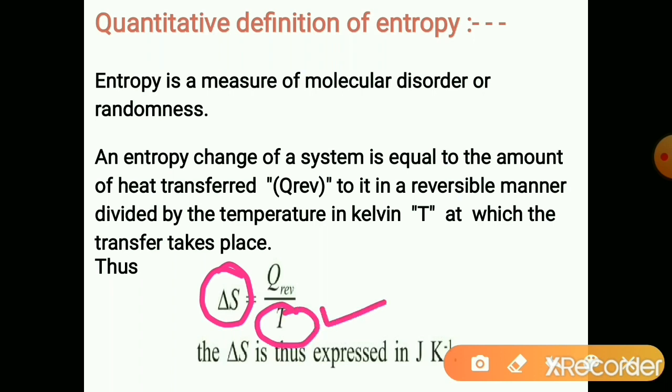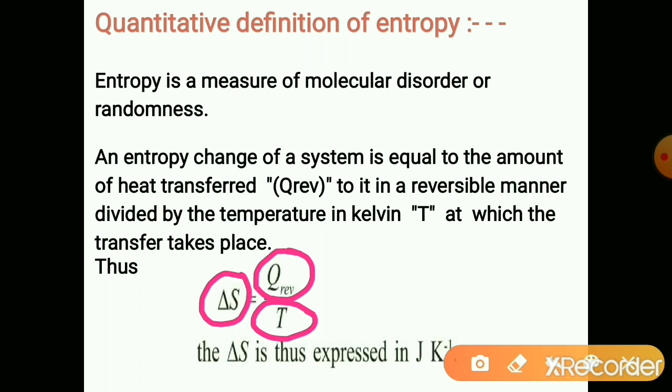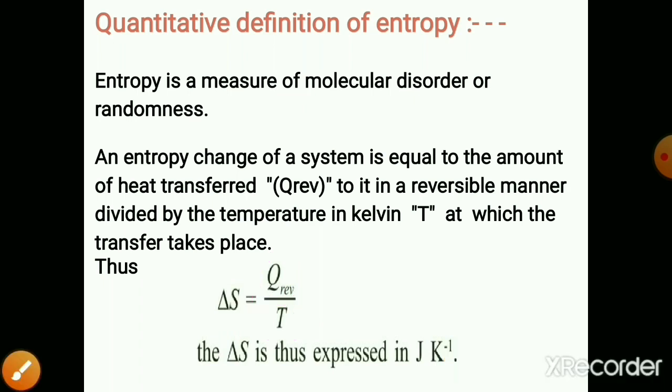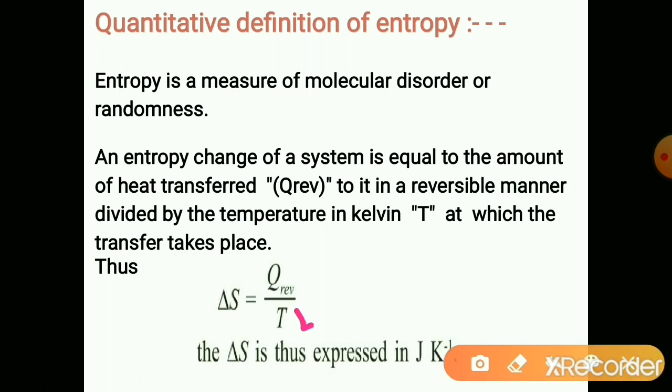System at lower temperature, increase in entropy will be more. So delta S, change in entropy, is inversely proportional to the temperature and directly proportional to the heat added to that system reversibly. In the system which is at higher temperature, when heat is added, the observed entropy change is less than the system which is at lower temperature.